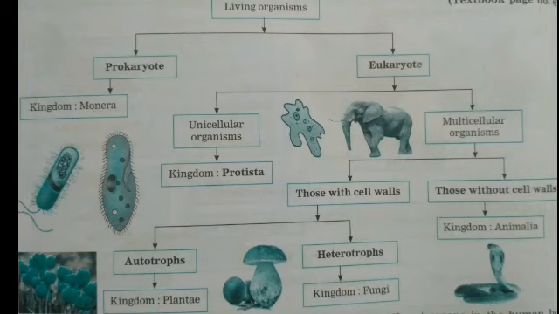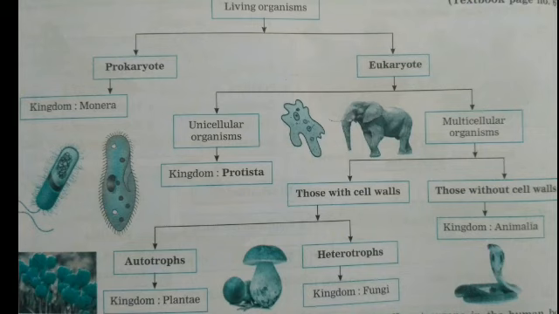Students, you know the living world or the living organisms present around us are mainly plants and animals. We have studied the criteria of their classification. We have classified them on the basis of basic characteristics such as presence or absence of nucleus, unicellular or multicellular body, presence or absence of cell wall, and the mode of nutrition in them. According to that, this classification chart is completed.